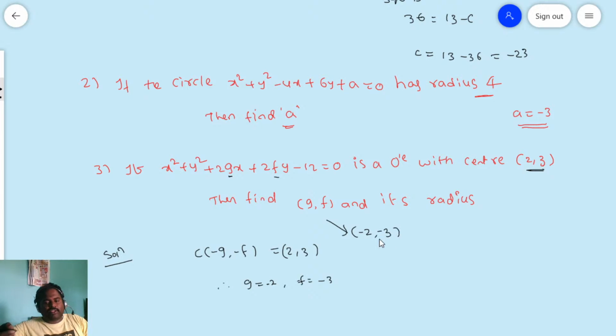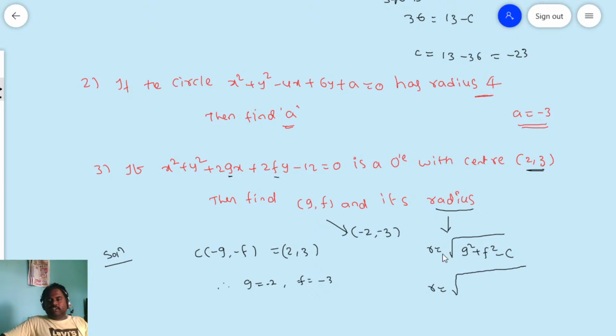First task is over. What is the second task in this problem? We need to find out the radius. What is the radius formula we have? Radius r is equal to square root of g square plus f square minus c. So r is equal to square root of, what is the g square? g square means here you have g is equal to -2. -2 whole square means 4, plus f square.